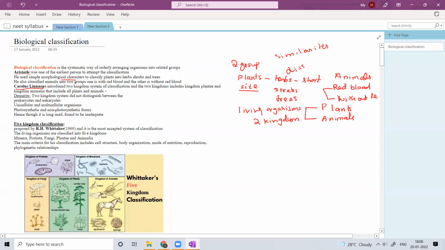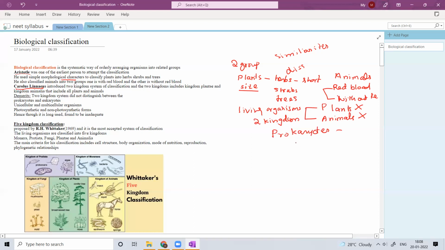So what happened in the two kingdom classification? In the living world, there are also some organisms called prokaryotes, which don't have a nucleus, which are very primitive organisms. They will not come under either plants or animals.